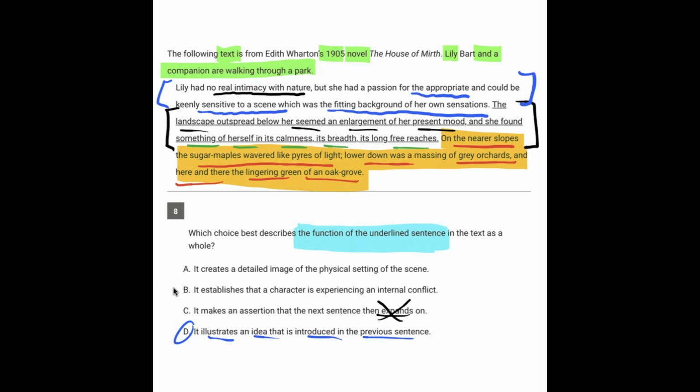Now getting into the other answer choices, A and B, I don't think A is the detailed image of the physical setting, because that's the orange sentence, not the underlined sentence. And B, I don't think we're seeing any internal conflict. We're seeing that the landscape was an extension of her mood. I wouldn't say that that's a conflict. So we're going to go ahead and go with D here.